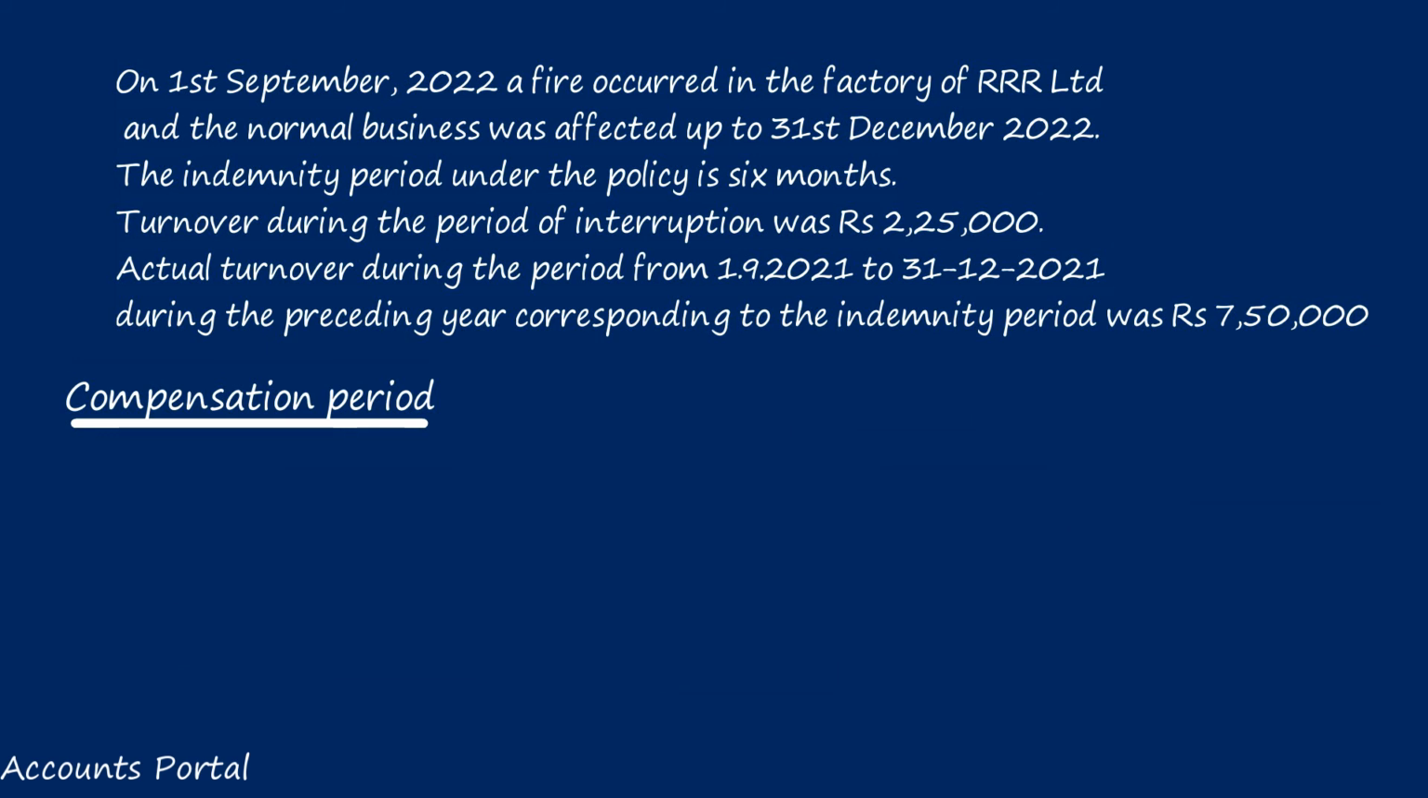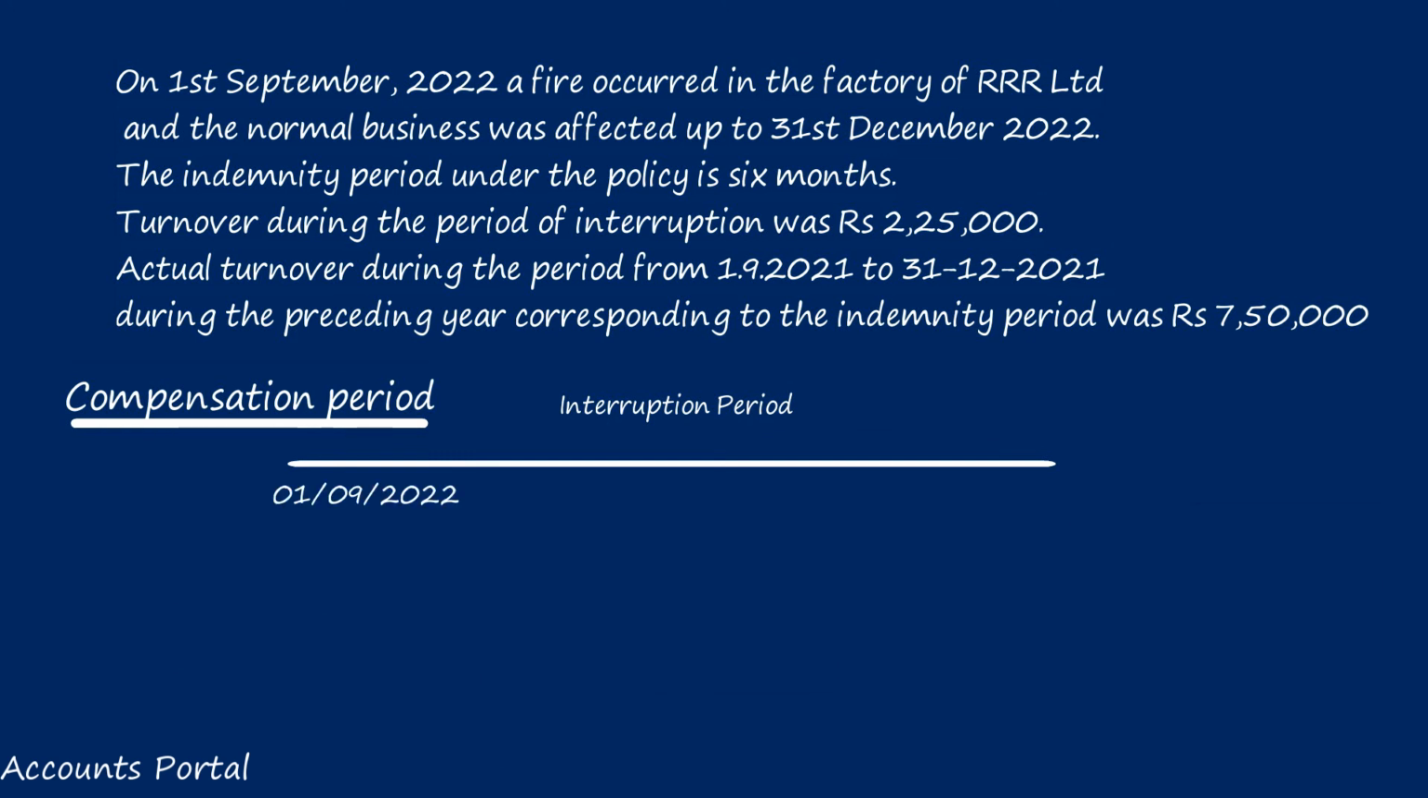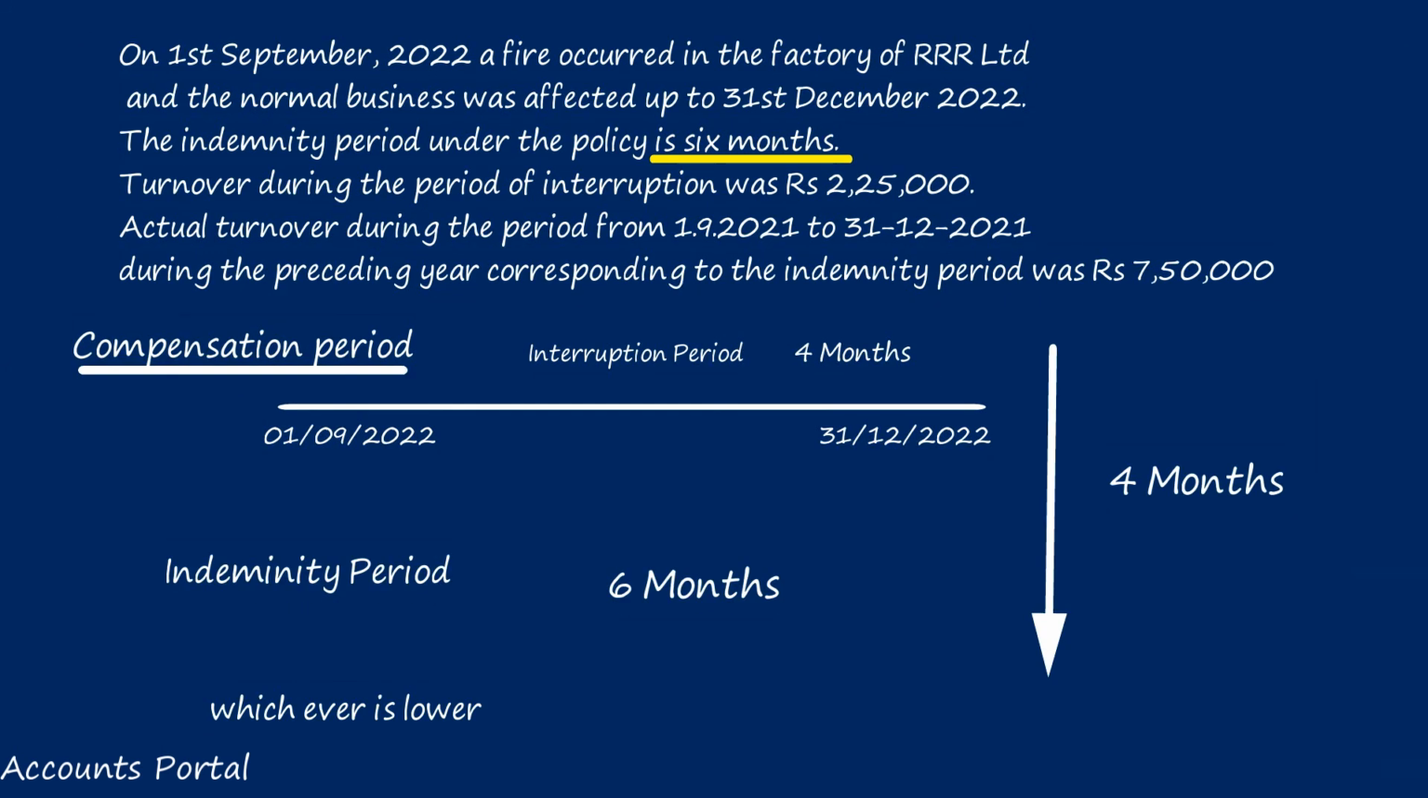Dear students, find out the compensation period. Compensation period will be the interruption period or the indemnity period, whichever is lower. Interruption period is 4 months, that is from 1st September to 31st December 2022. 4 months, and indemnity period is 6 months. 4 or 6 months, whichever is lower. So 4 months will be the compensation period.